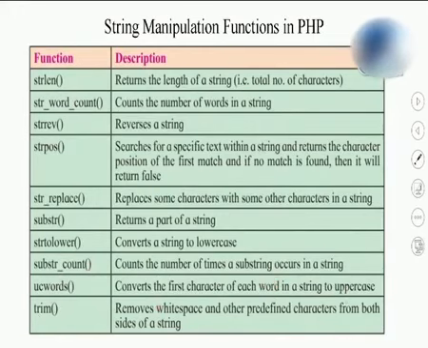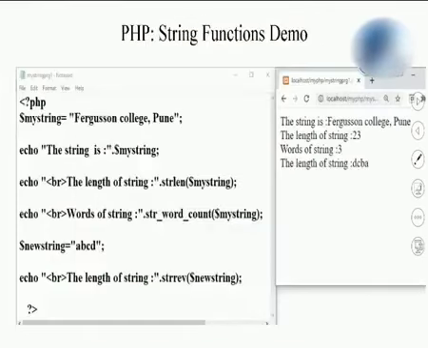Instead of just learning the theory part, let us see how it works actually. So here is the sample program of string functions. In this program I have assigned the variable myString the value Fergusson College Pune. I am just printing the string, which is Fergusson College Pune.